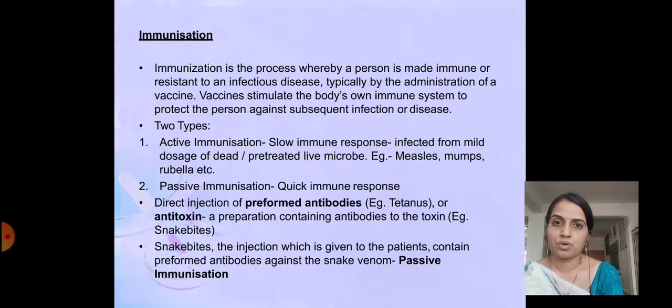The antidote to the snake bite or the poison released by the snake is injected in the form of a vaccine into the body. So the antidote of the toxin is injected, which is called passive immunization. For snake bites, the injection given to the patient contains preformed antibodies against the snake venom, and it is a practice included in passive immunization.